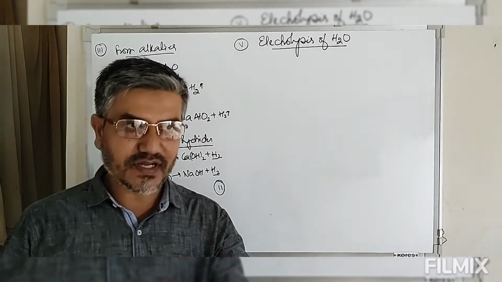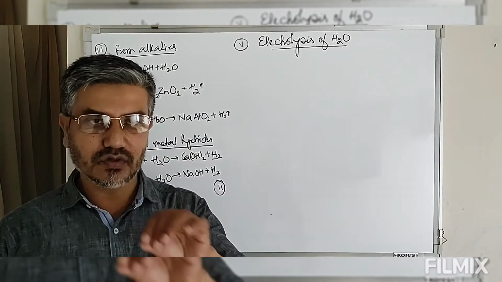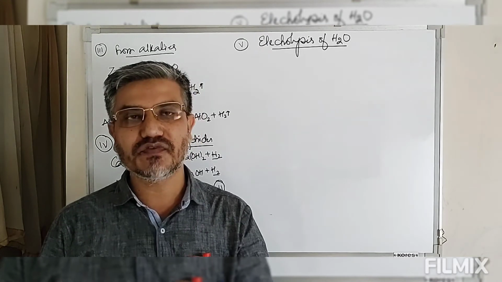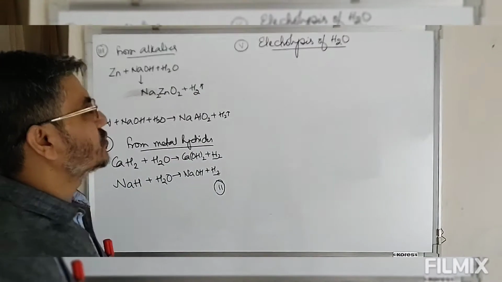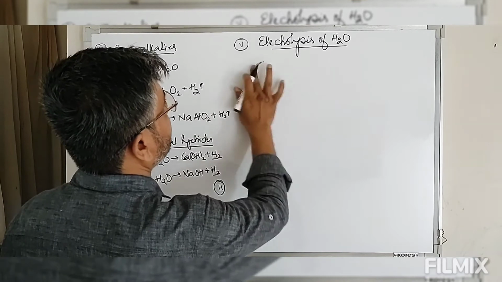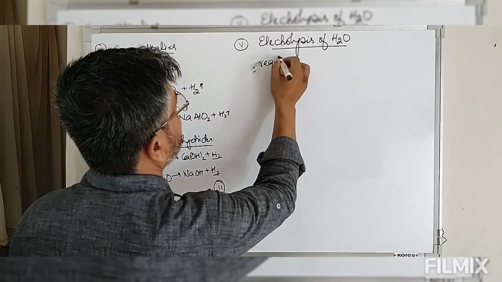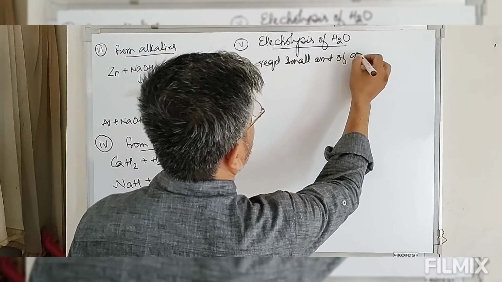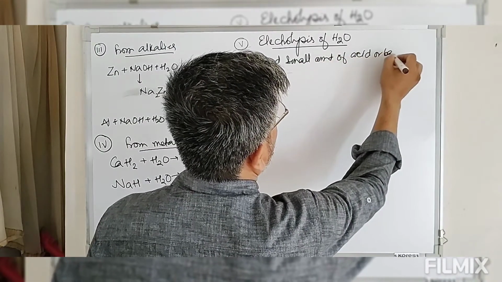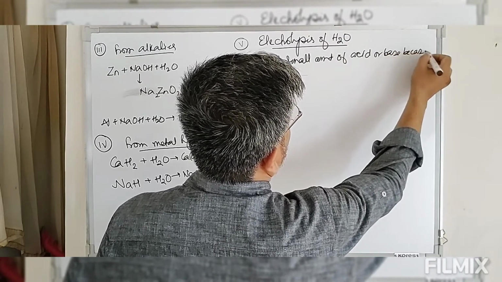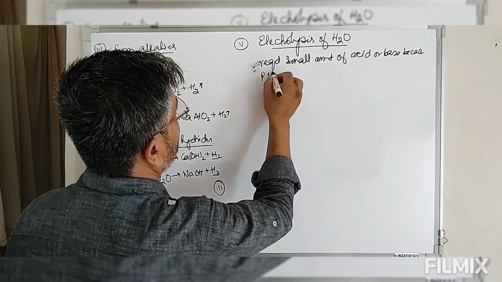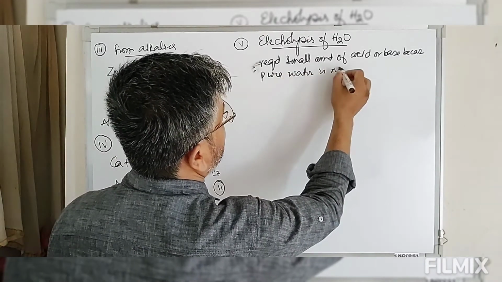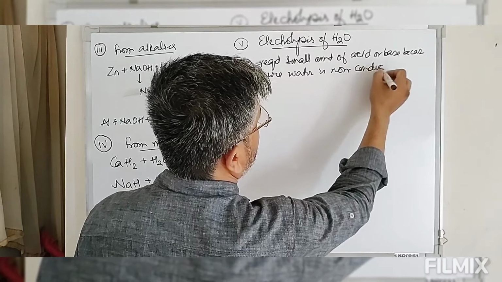So to make this electrolysis possible, the electrolysis should be carried out in presence of a small amount of acid or base, because pure water is non-conducting.